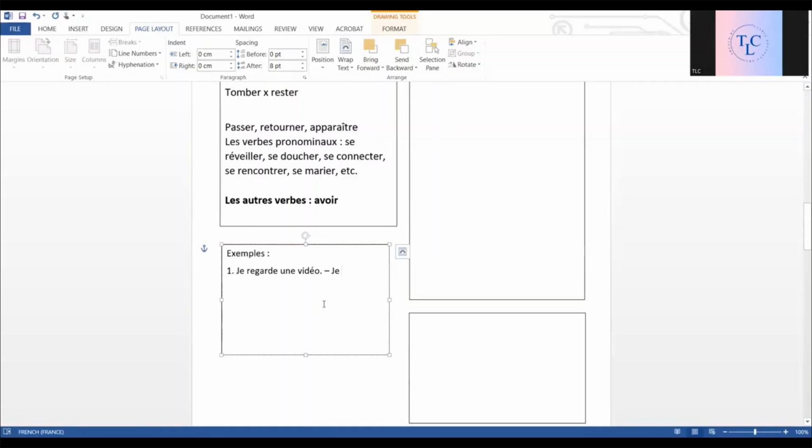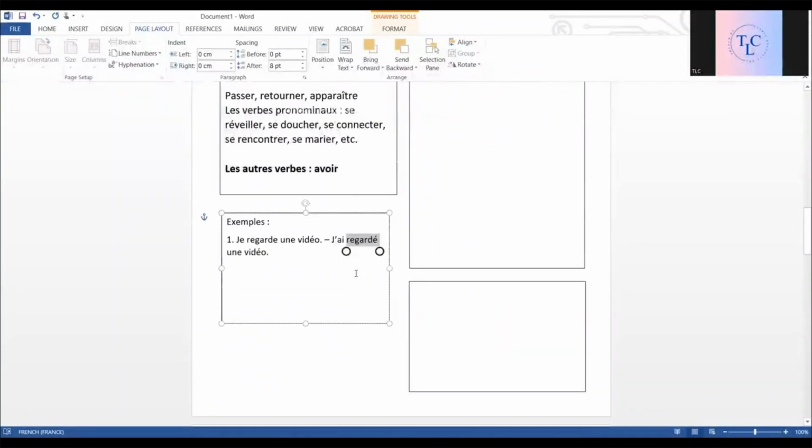So what is avoir with je? We saw that it is j'ai. So I put j'ai and then regarder is our verb, so I'll put its participe passé, regardé. We'll see how to frame the past participle over here, but you should know that this is how the sentence is framed.